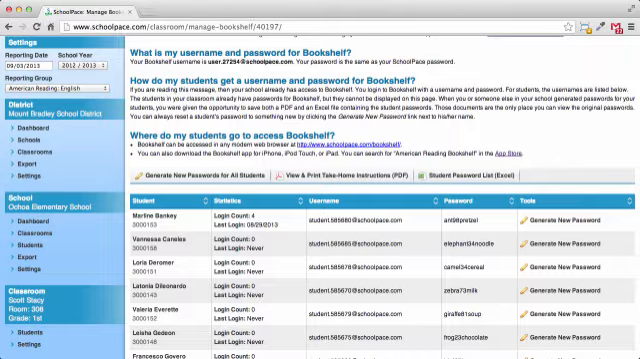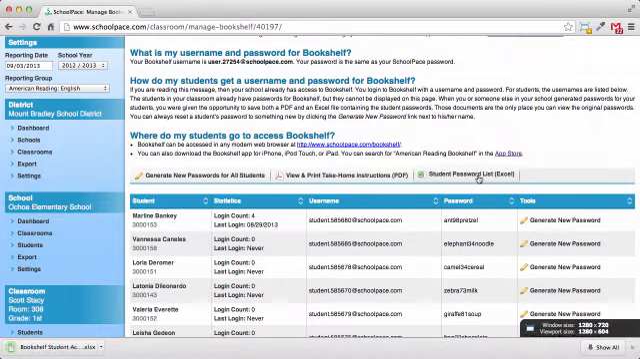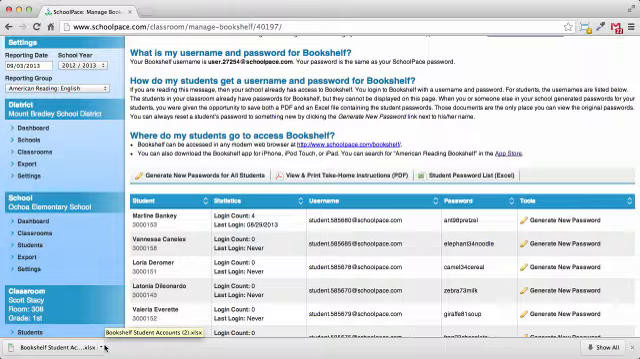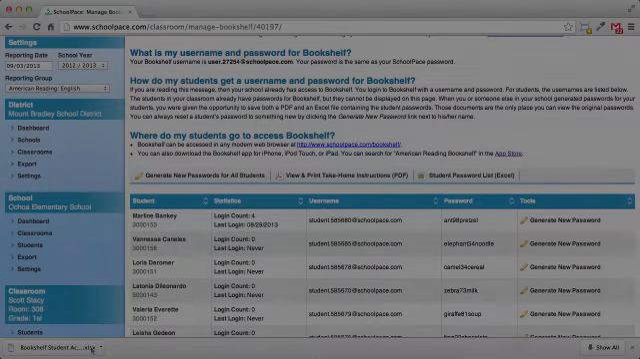Next, we want to print a list of the usernames and passwords. Click the Student Password List button. SchoolPace will generate an Excel file which lists each student's username and password. We should save this to our desktop as well. Your computer may have already saved it to your Downloads folder, like mine. That's it. Your students now have usernames and passwords, which they can use to access Bookshelf.